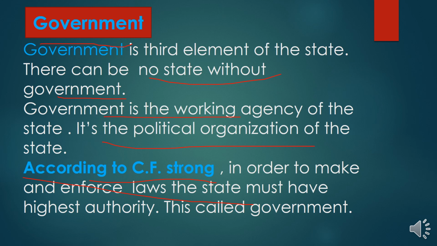So for a state, there must be a government to implement and enforce laws within the state, right? This government is the highest authority of the state because it implements and enforces laws for the state. So this is called government.